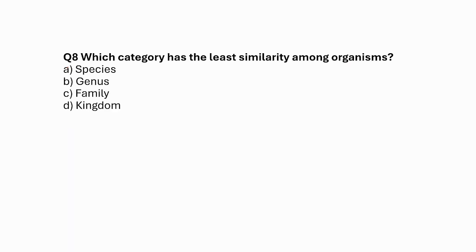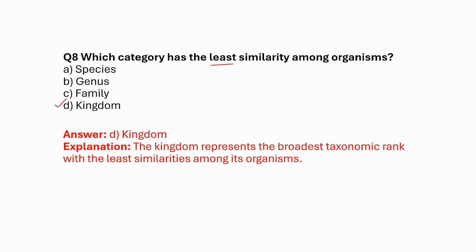Which category has the least similarity among organisms? They have talked about the least similarity. That means the rank which comes highest in the hierarchy will have the least similarity. Species, genus, family, kingdom. Out of these, kingdom is at the top of the hierarchy, so it will have the least similarity among its organisms.